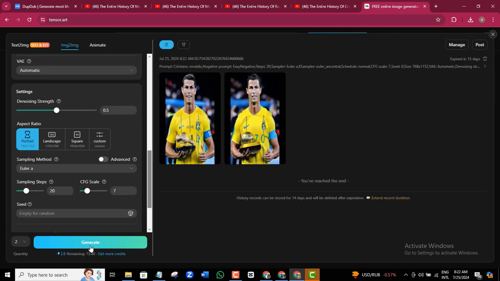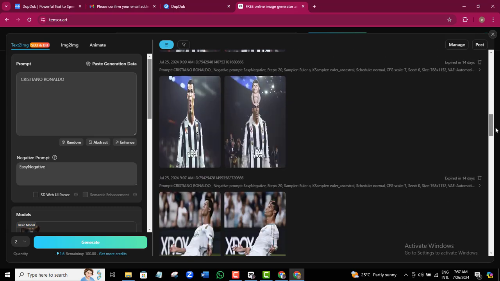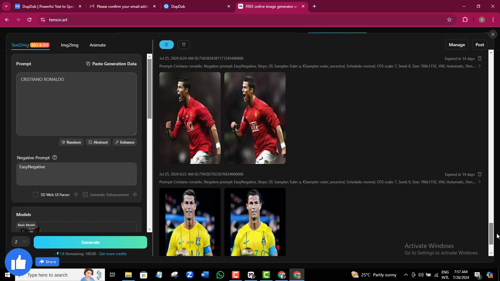As you can see, the image looks quite good. So this is how you're going to create all the images you need to make your video. I'll go ahead and generate every other 2D image for all the images I got from Google.